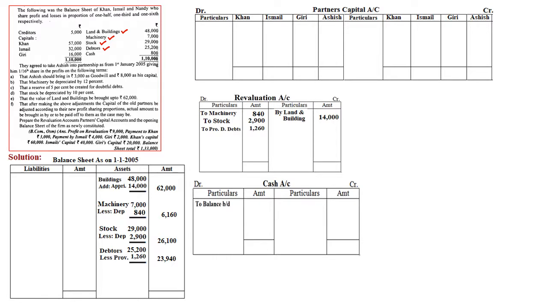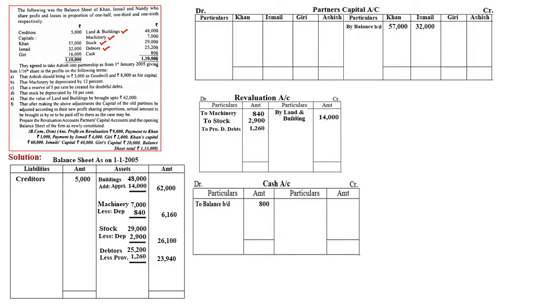So already we have prepared the cash account. Hence, in the cash account, we write to balance brought down amounted to rupees 800. So all the items of the asset side are done. Now come to the liabilities. Creditors, there is no adjustment on creditors. Therefore, it will be written straight away on the liability side of the balance sheet.